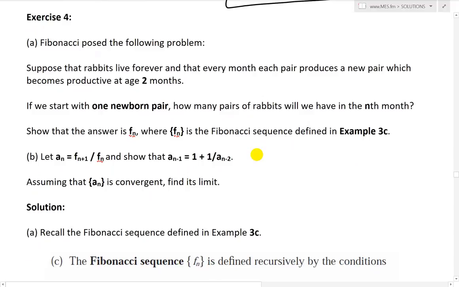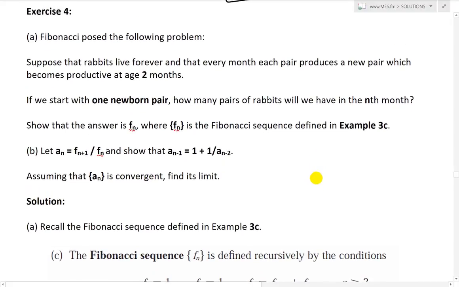And then part B states: let an equal Fn plus 1 divided by Fn, and show that an minus 1 equals 1 plus 1 divided by an minus 2, and so on. Assuming that an is convergent, find its limit. Alright, so now let's look at part A.